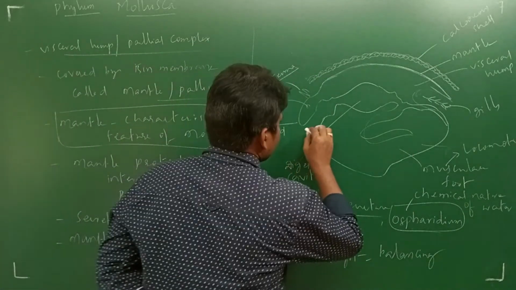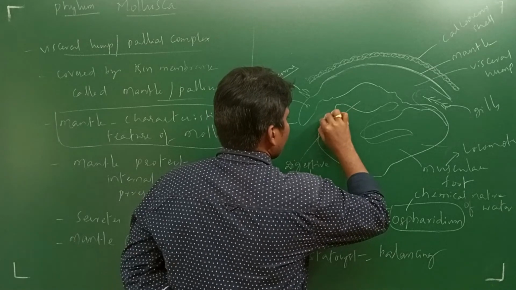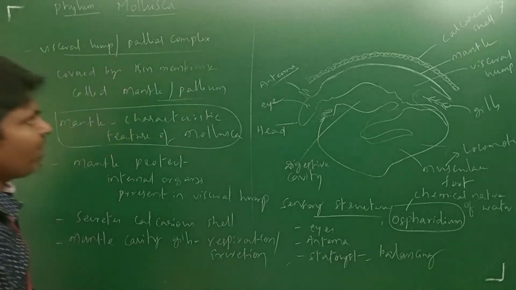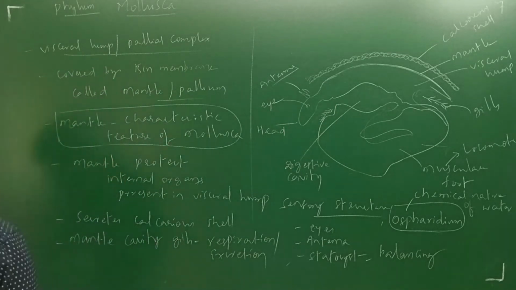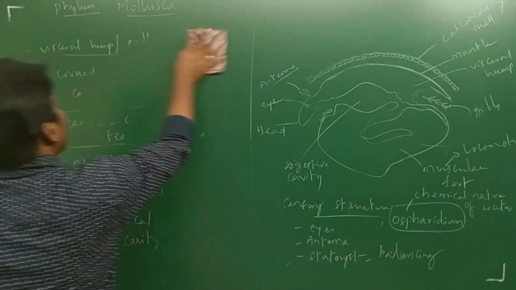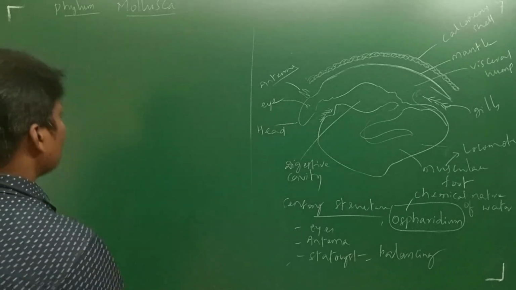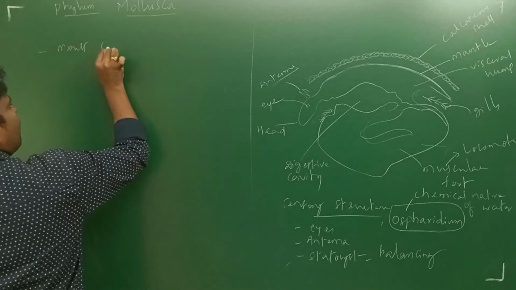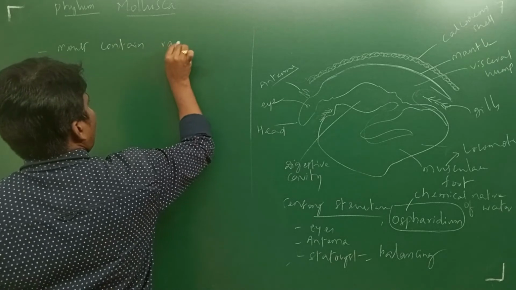Next, the mouth region. In the mouth region, wherever the mouth opens, one very important structure is present, which we call the radula. The mouth contains the radula.